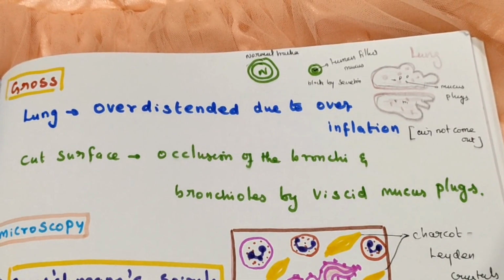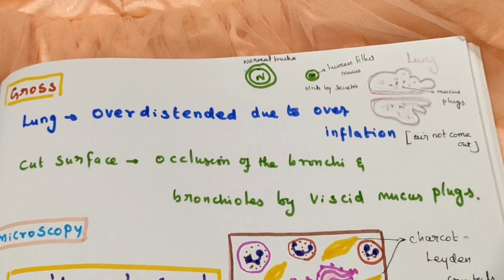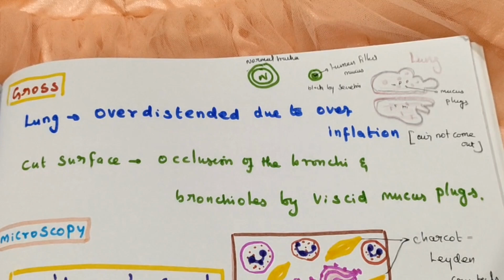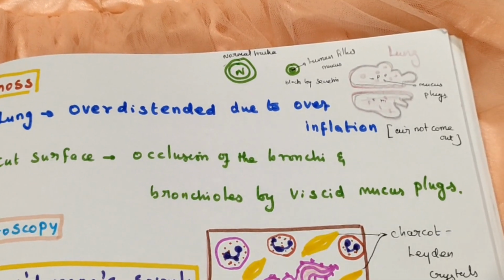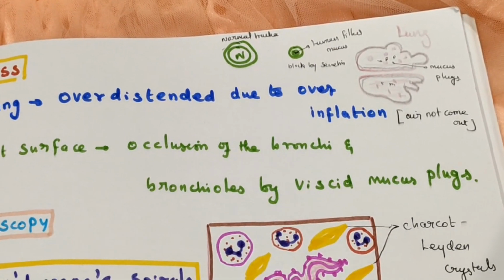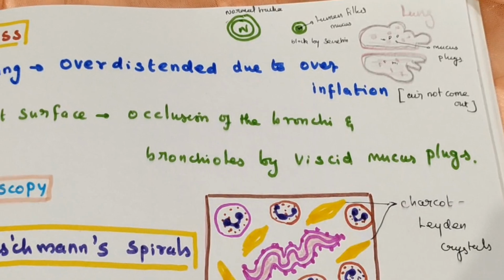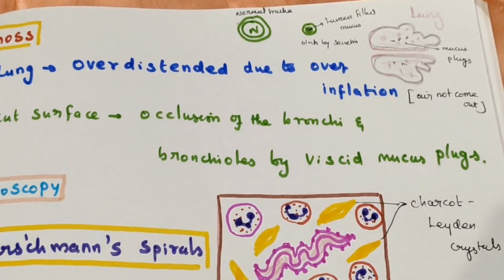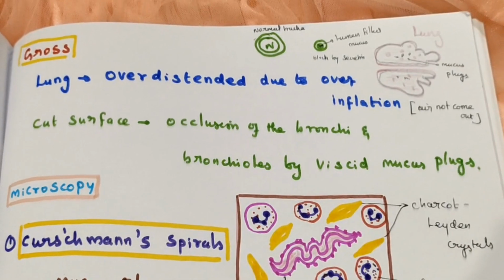Because of that air trapping, there is over-distension of the lungs, and you can also see mucus plugging, because sometimes over-secretion of mucus occurs, and this over-secretion blocks the lumen.